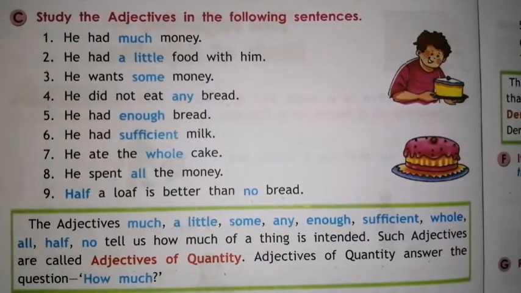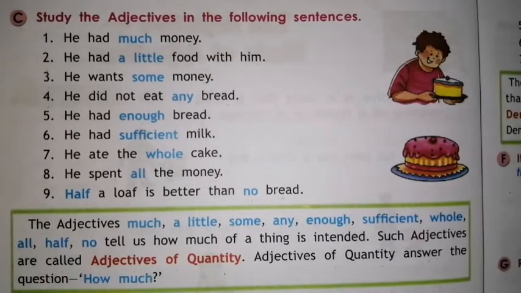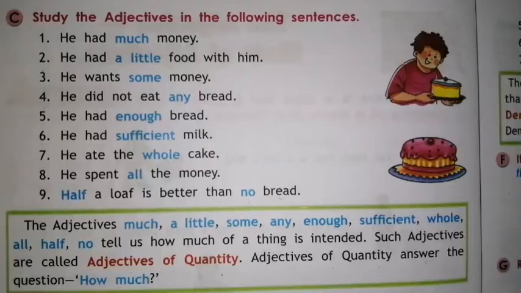Dear children, adjectives of quantity mostly describe uncountable nouns. Okay. And uncountable means that we cannot count.